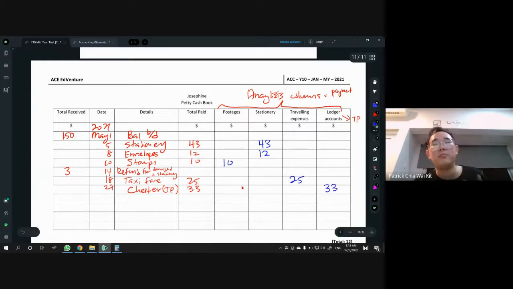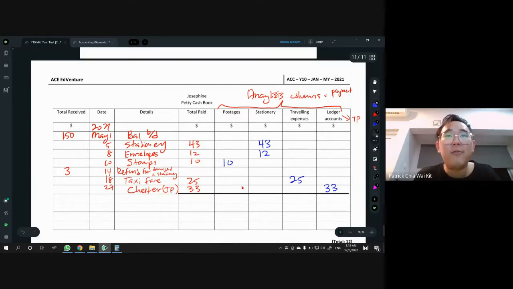So that's it, we are done putting all the information. Now we do the balancing part. But before you do the balancing part, you have to total up the analysis column. So I'll draw one line all the way from total paid. Once I'm done with Chester, the last thing here, I'll draw one line first, and then another line. Technically, I want to total up the postage, stationery, and ledger account.